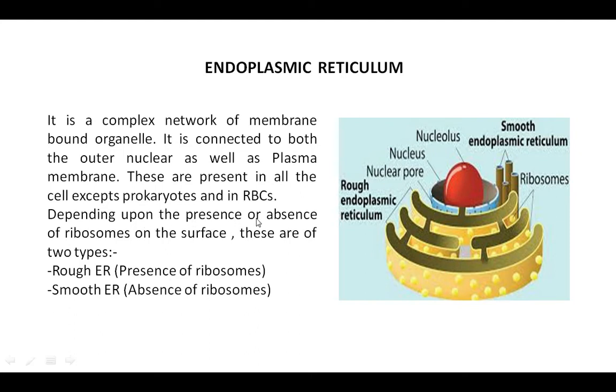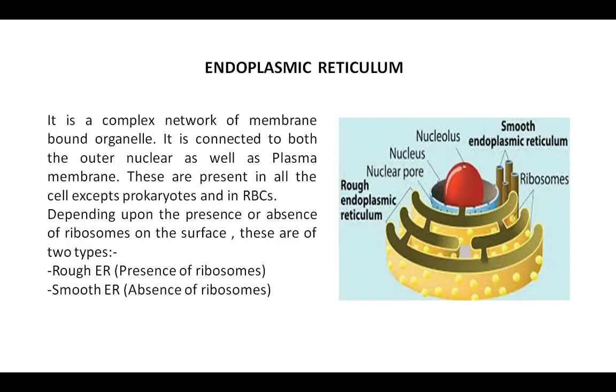Depending upon the presence or absence of ribosomes, these are of two types, rough endoplasmic reticulum and smooth endoplasmic reticulum. If the endoplasmic reticulum has ribosomes, it is known as rough endoplasmic reticulum, while when it does not have ribosomes, that means absence of ribosomes, it is smooth endoplasmic reticulum. Now we talk about the functions of the endoplasmic reticulum.